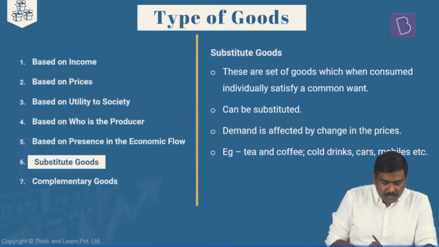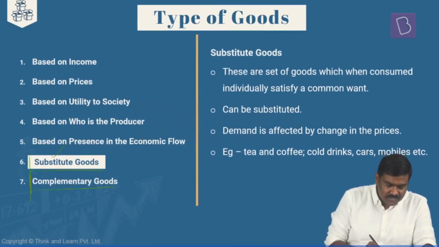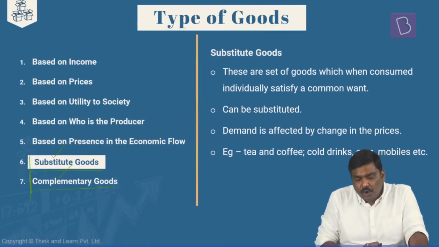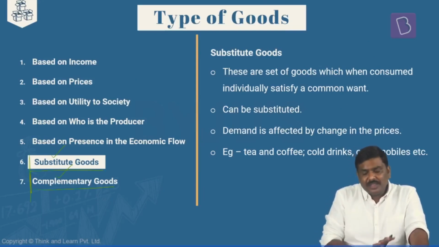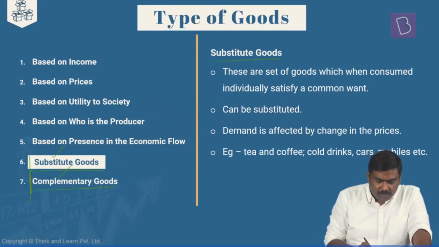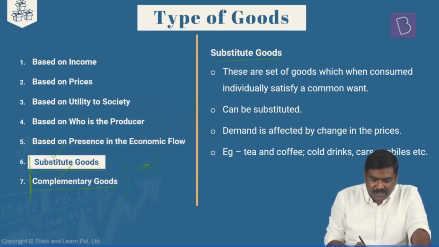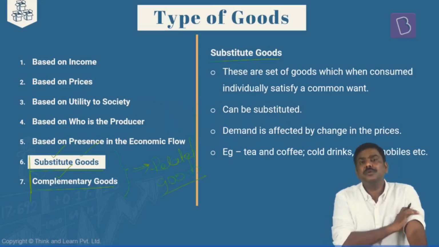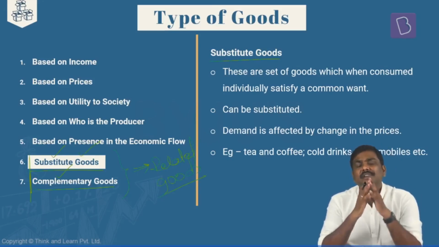Now, based on related goods, we have two more sets of goods. One is called substitute goods. The second one is complementary goods. Both substitute as well as complementary can together be referred to as related goods. Done? That is the first point. Second point, within that, what do you mean by substitute goods? Earlier we have discussed the concept.